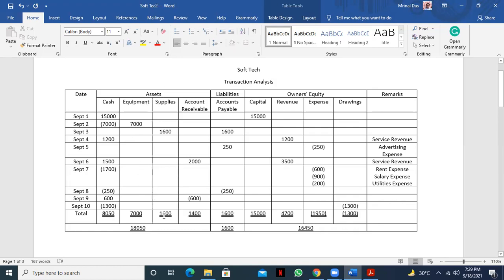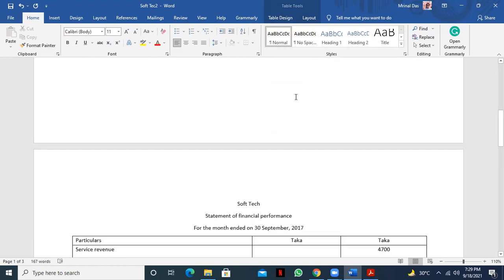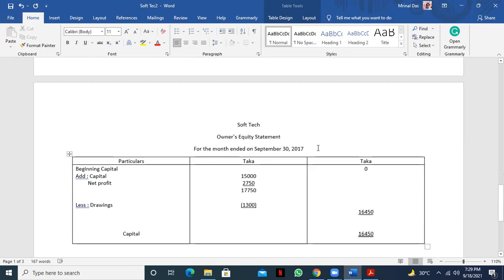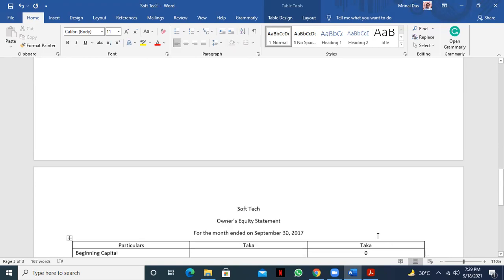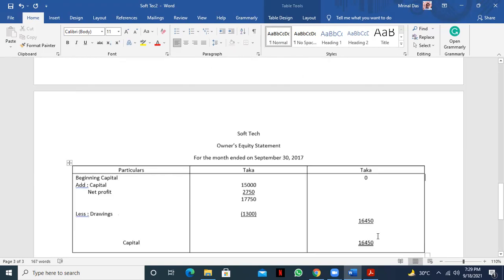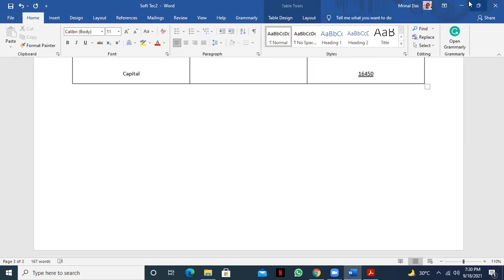Supplies, total amount 1,600. Account receivable 1,400. So this way you'll write the asset side. Then you'll go to the liability side, where we have 1,600, and on the owner's equity side you'll directly write from the owner's equity statement, that is, capital 16,450. Okay, it's a very easy statement.